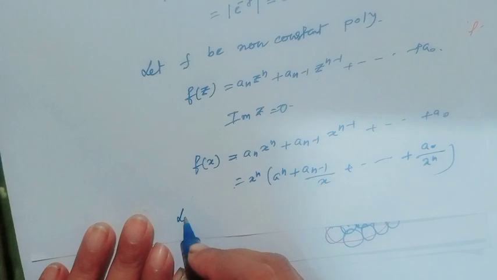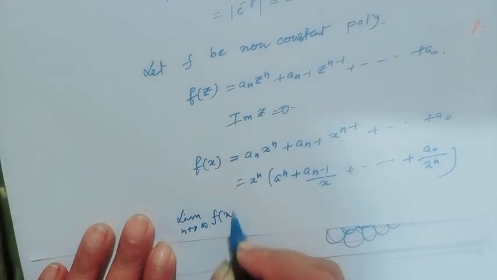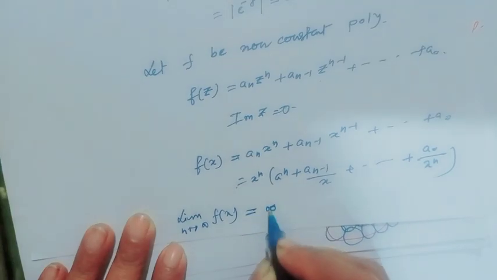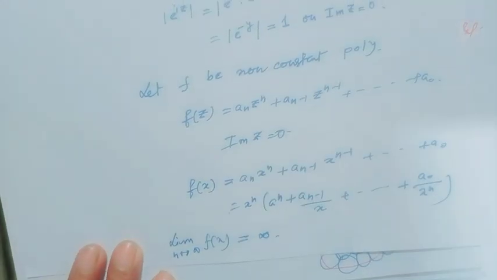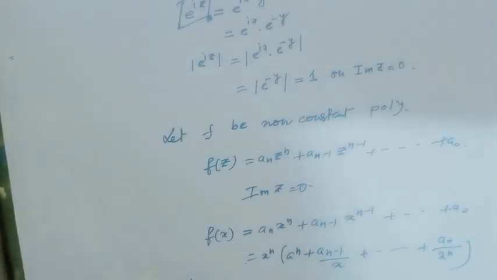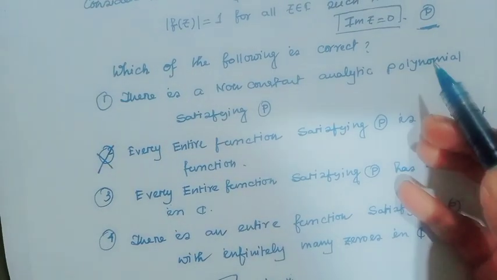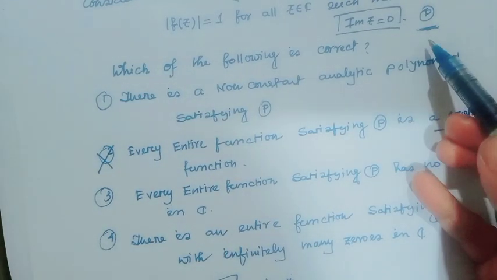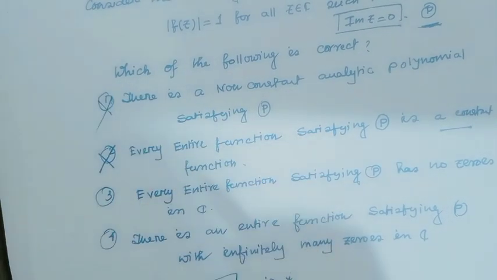And as x tends to infinity, f(x) is equal to infinity. So every non-constant polynomial does not satisfy this condition. So option 1 is also a wrong option.